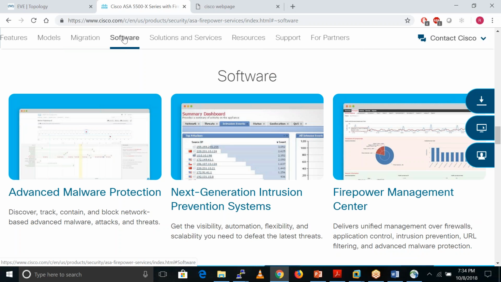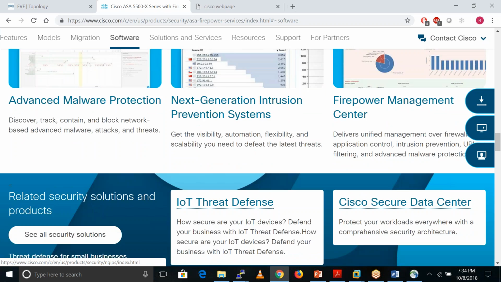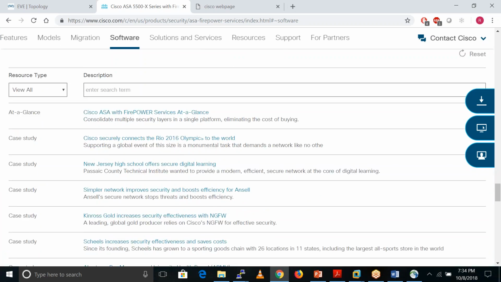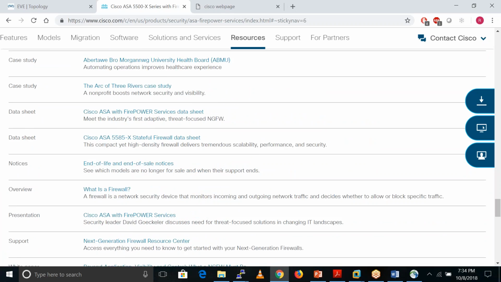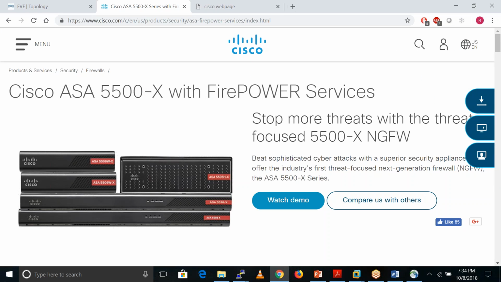Here you can see the software for that. Depends on you, if you want more details, you can always go to that website, www.cisco.com/go/asa.